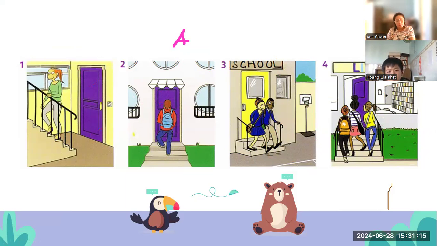I don't know. Okay, if you were gonna look at the pictures, picture 1, picture 2, 3, and 4, which one is different? Picture 3. Yeah, picture 3. Why is it picture 3? Yeah, you are correct. Picture 3 is different. Why is it different? It's different, the door.